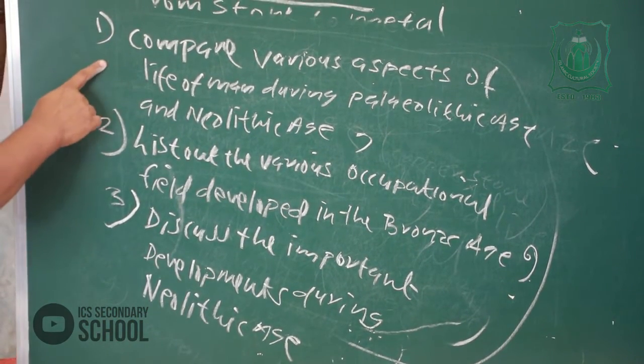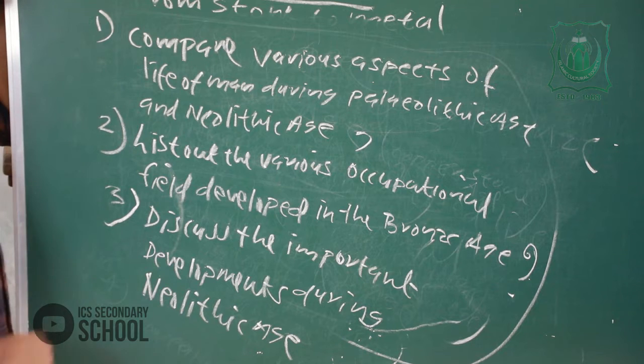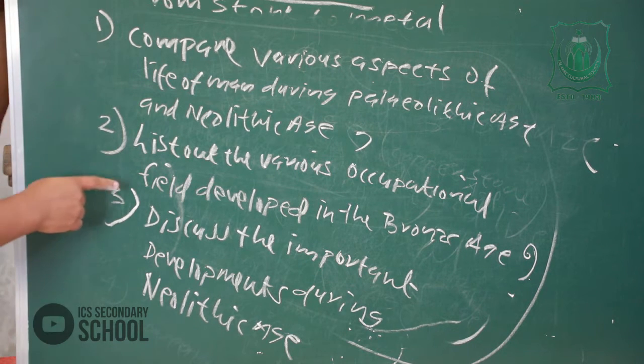To recap: Question number 1. Compare various aspects of life of man during Paleolithic Age and Neolithic Age. Question number 2. List out the various occupational fields developed in the Bronze Age. Question number 3. Discuss the important developments during Neolithic Age.